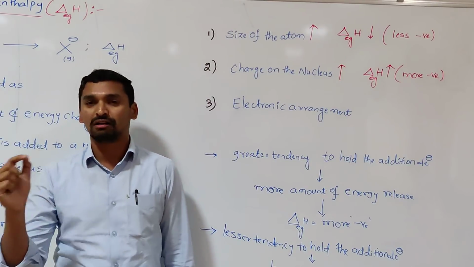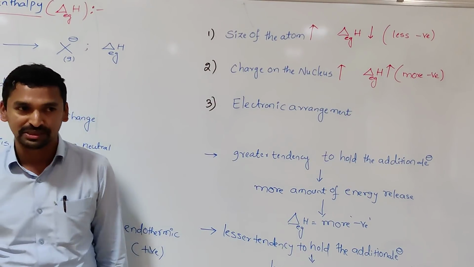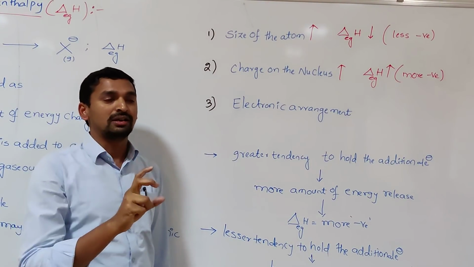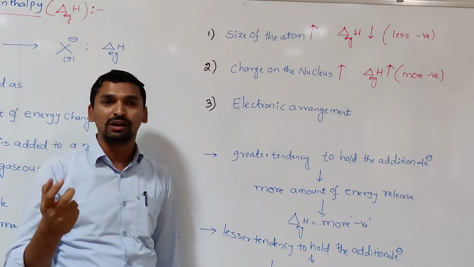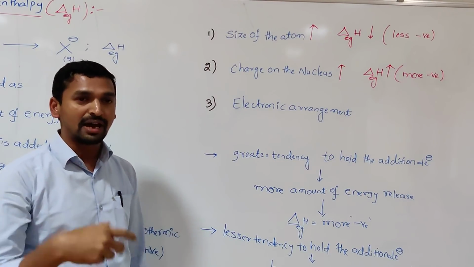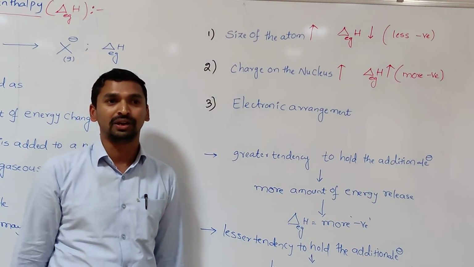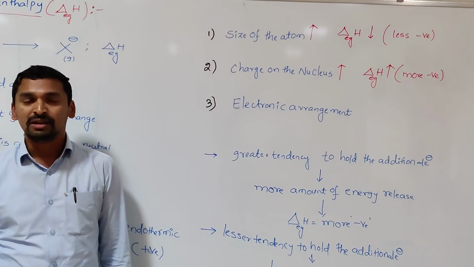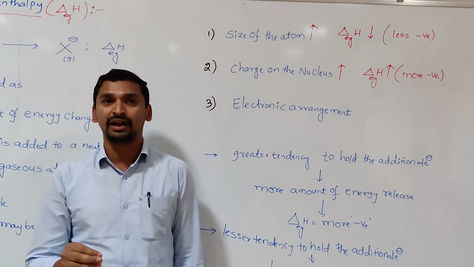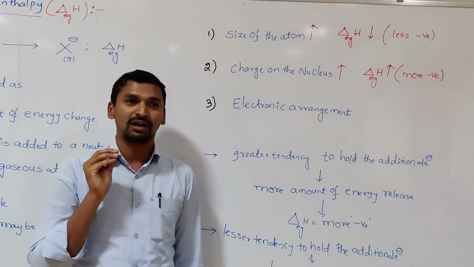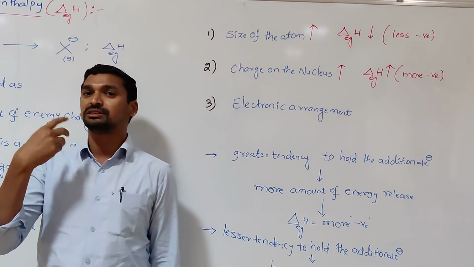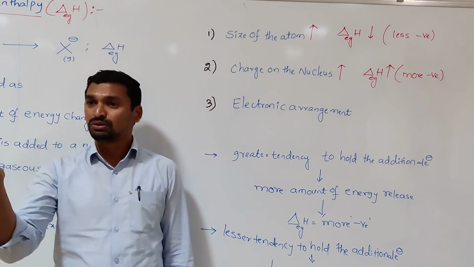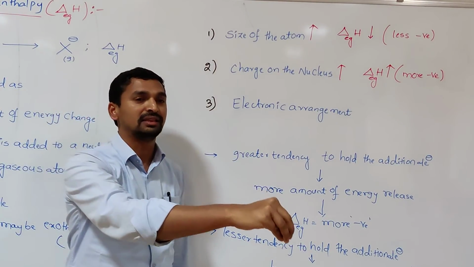That's why atoms having half-filled or fully-filled electronic configurations are said to have stable electronic configuration. In that case, the electron cannot be easily added. If you want to add an electron into that, definitely we need to supply energy to that atom. Then only is it possible to keep the additional electron in that atom.